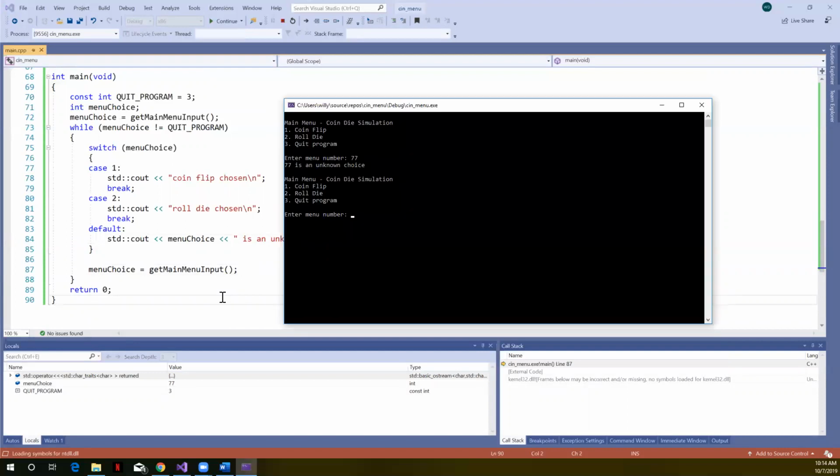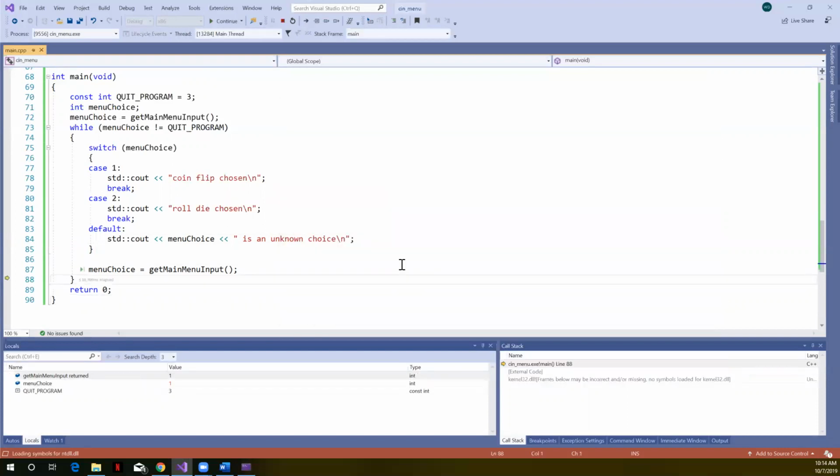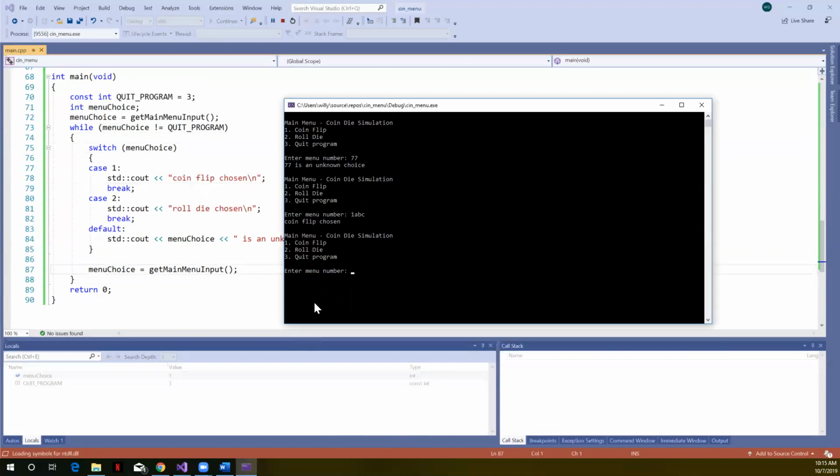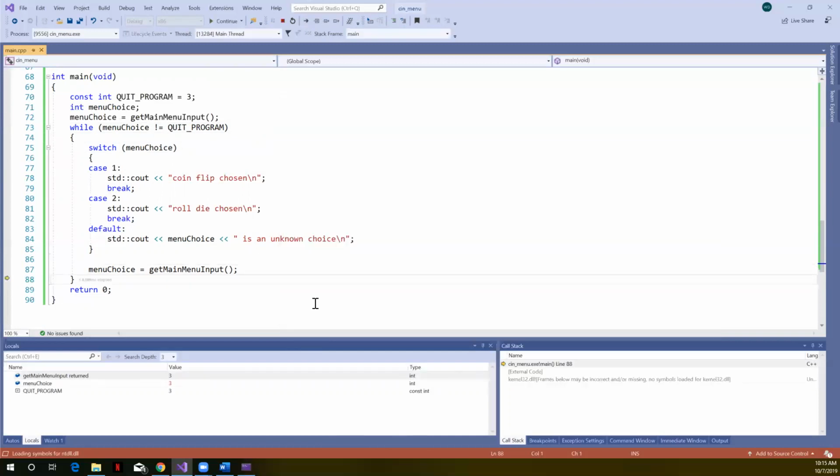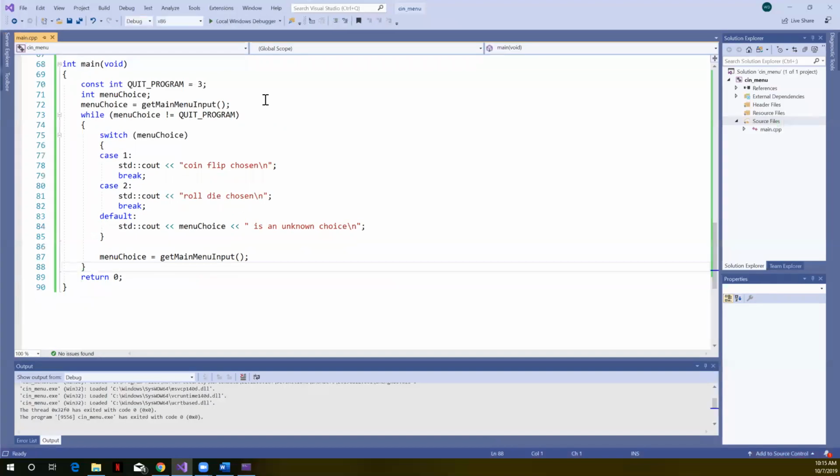In F10, it enters another choice. So now what if the user enters a good choice, but they type 1 ABC for some reason, and then hit the enter key? Well, what happened was that ABC was cleared from the stream. We won't have any sort of garbage affecting anything here in main. You can see the menu choice that came back was the number 1, but that ABC has been cleared from this stream as well. So we would just go back through, switching on our choices, and so on and so forth. We could hit the number 3, pop that up. All right, I'm going to stop the debugger.